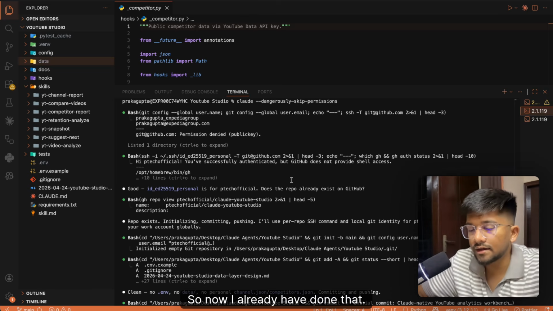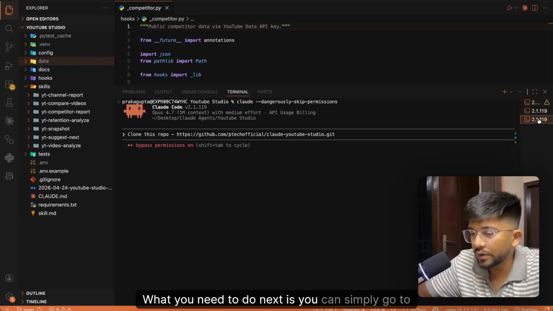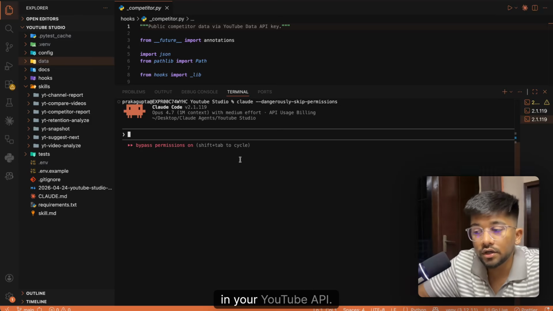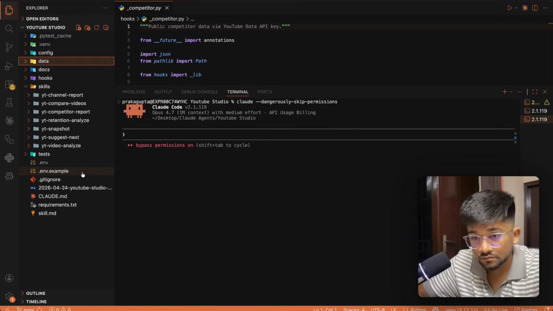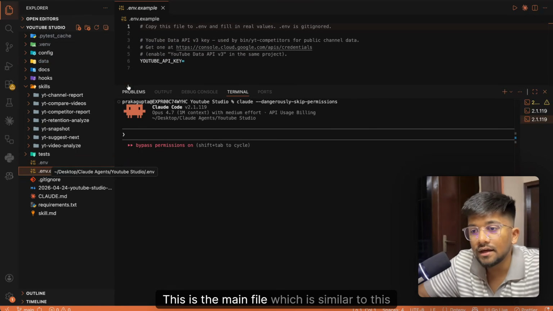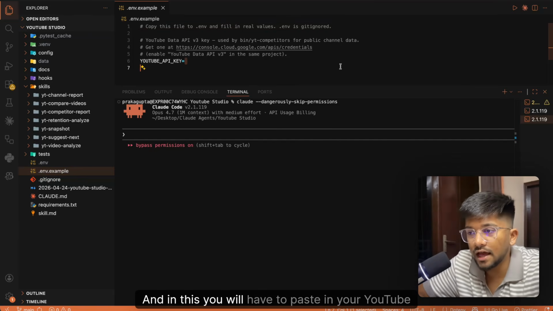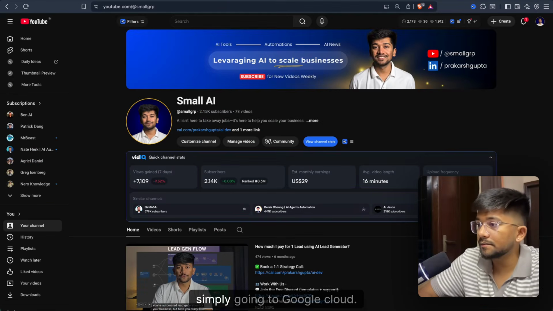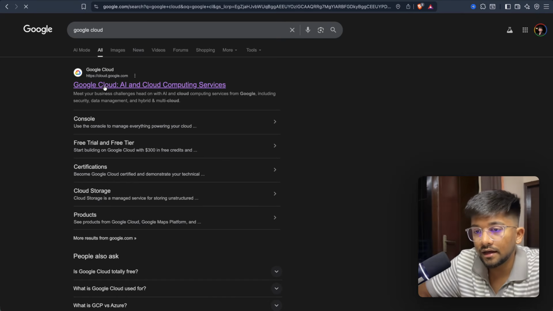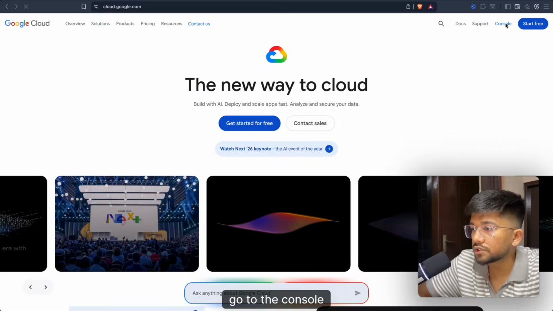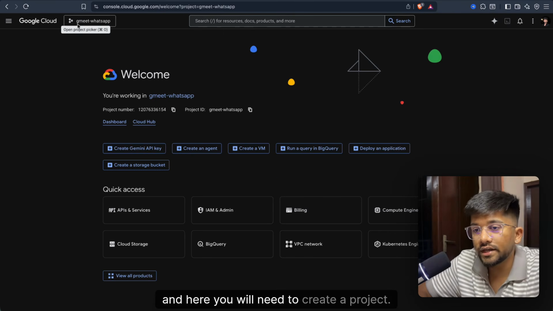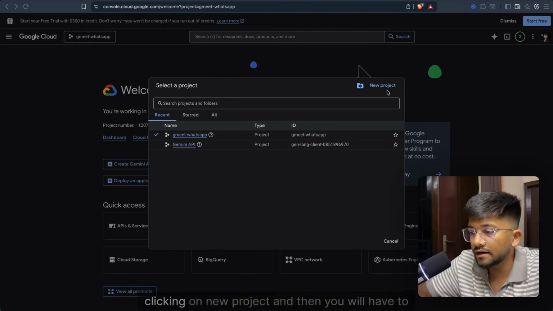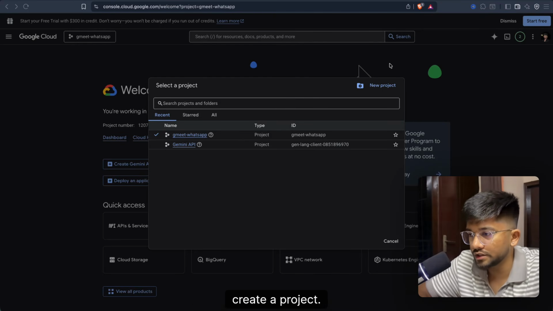Perfect. So now I already have done that. What you need to do next is you can simply go to Claude Code and give in your YouTube API. So go to .env, this is the main file, which is similar to this one, and in this you will have to paste in your YouTube API key, and you can get this YouTube API key just by simply going to Google Cloud. Just open the first link, go to the console, and here you will need to create a project. So I already have a project, but you can simply go here and you can start with clicking on new project, and then you will have to create a project, right?